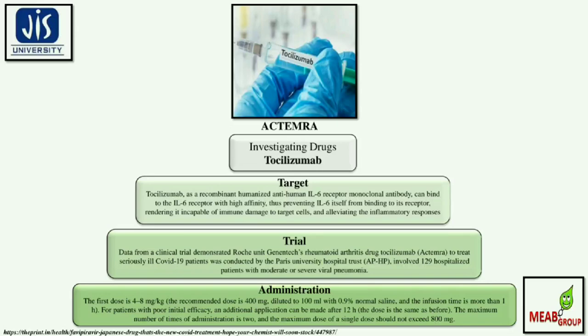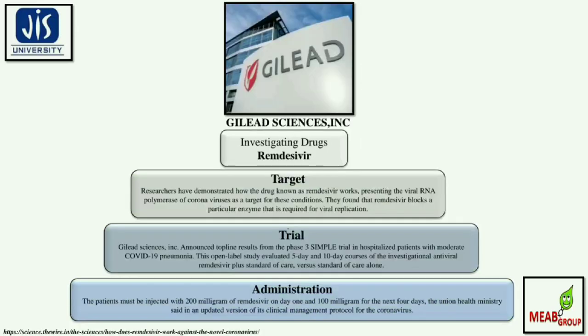Then what about the trials? Data from a clinical trial demonstrated the Roche unit Genentech's rheumatoid arthritis drug. This particular drug, to treat seriously ill COVID-19 patients, was tested in a trial conducted by the Paris University Hospital Trust, involving 129 hospitalized patients with moderate or severe viral pneumonia.